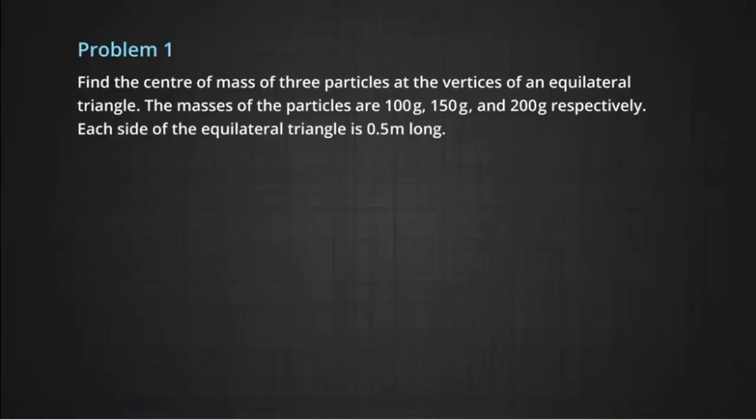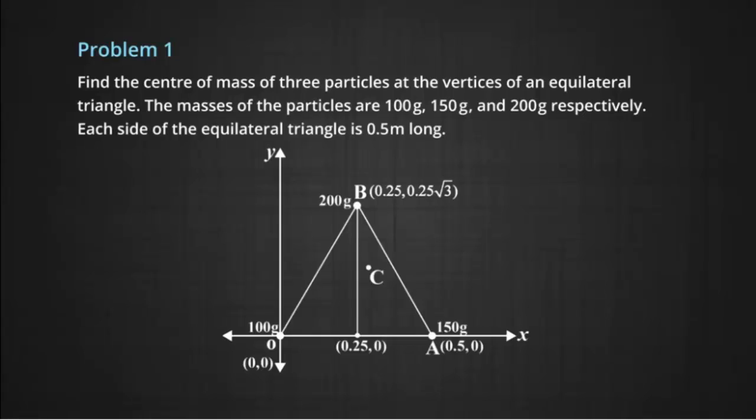Now we will do some problems to apply the expressions which we have deduced. Problem 1. Find the center of mass of 3 particles which are placed at the vertices of an equilateral triangle. The masses of the particles are 100 gram, 150 gram and 200 gram respectively. Each side of the equilateral triangle is 0.5 meter long and the figure is given to us.